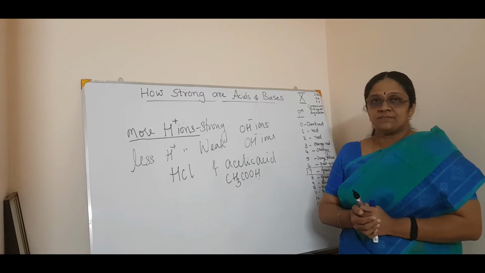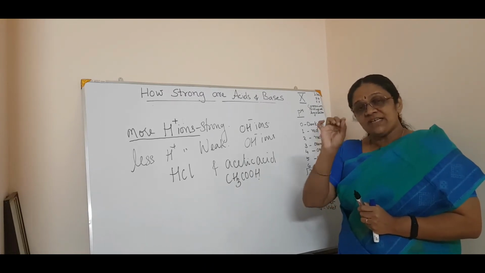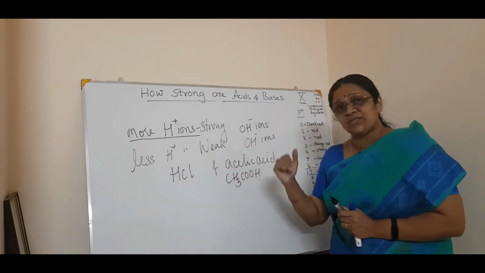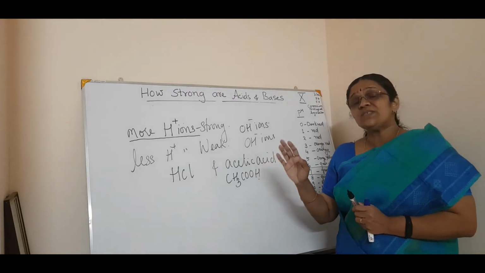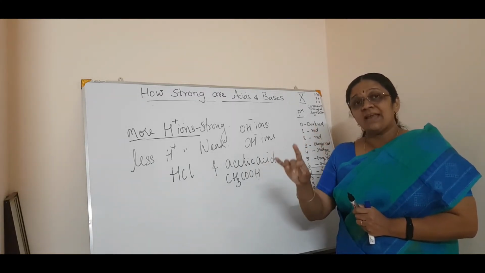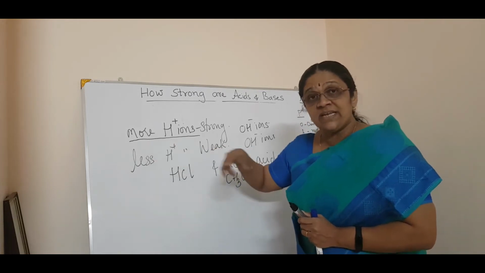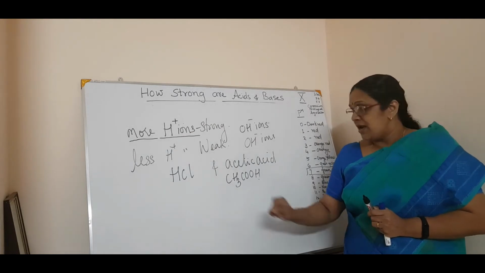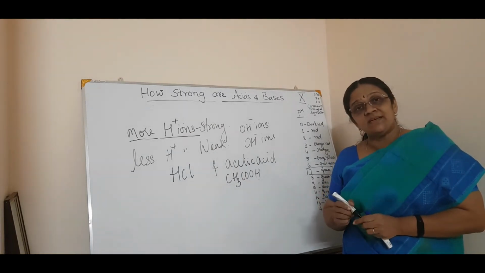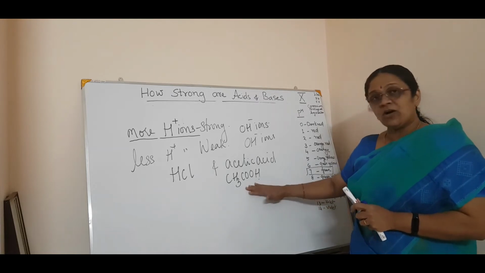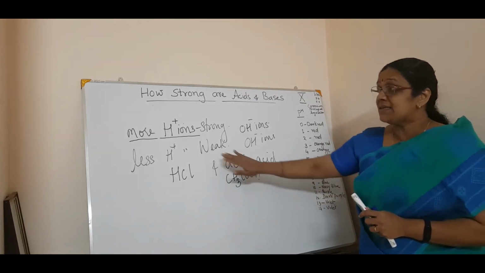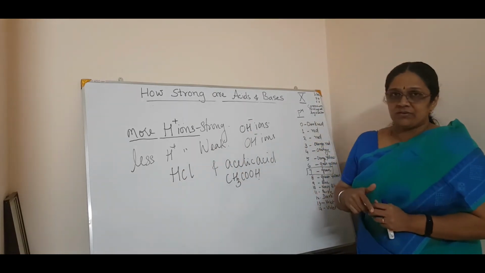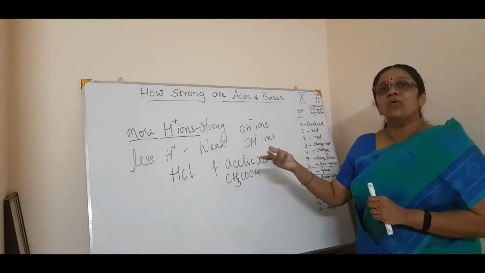Now, why do you call acetic acid a weak acid? Because it can give only a lesser number of hydrogen ions in solution. That is how you go for the question.